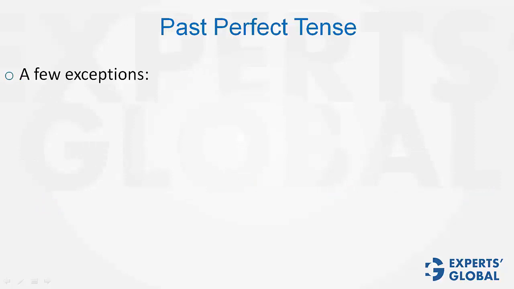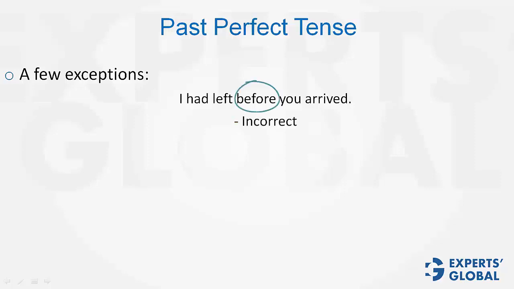Some exceptions to the past perfect tense usage. Look at this. I had left before you arrived. Do you think the sentence is correct? That's how we generally talk, but this usage is not correct. Why? Because this term before here is making it clear which action happened more in past. I left before you arrived is the correct usage.